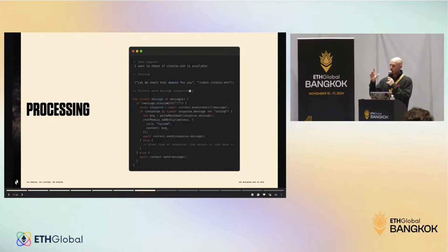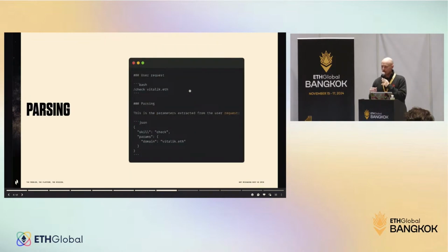The agent is going to split the response into 2 lines. And the second line is check vitalik.eth, because it starts with a slash. The agent recognizes that it's a skill that needs to be executed. So below you are going to see how it iterates through the messages of the array. And if it starts with a slash, it executes the skill. If not, it assumes it's a simple message, I just send you a response.